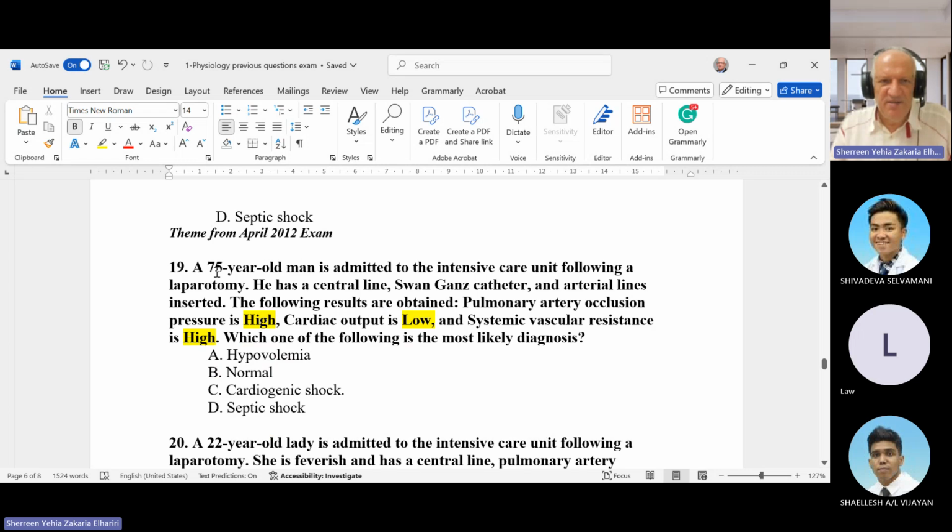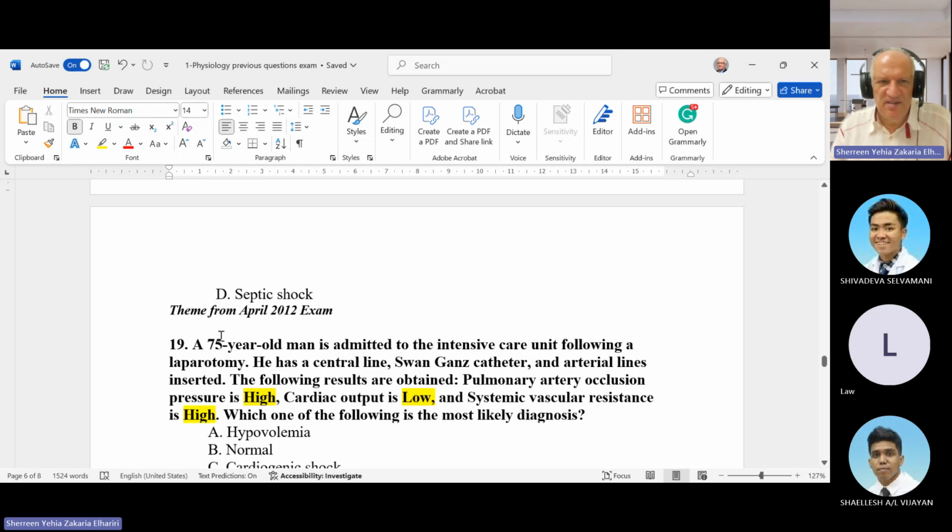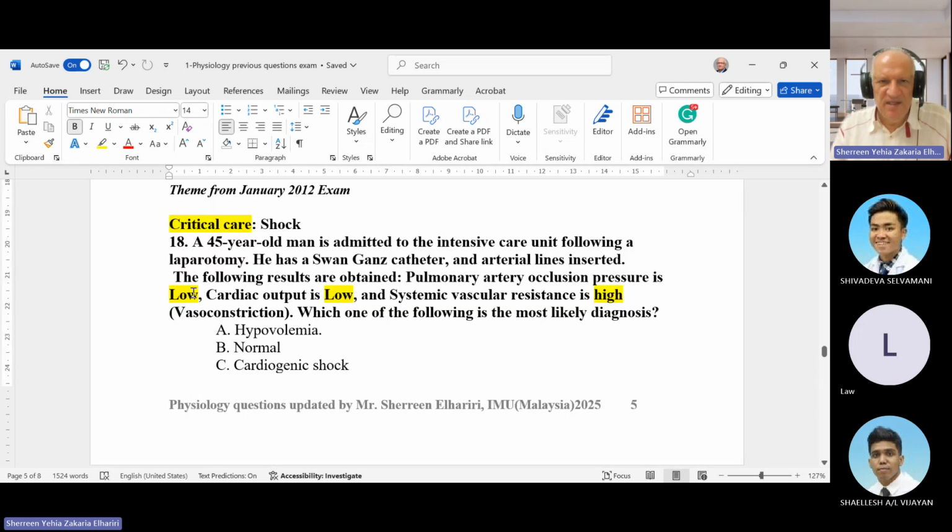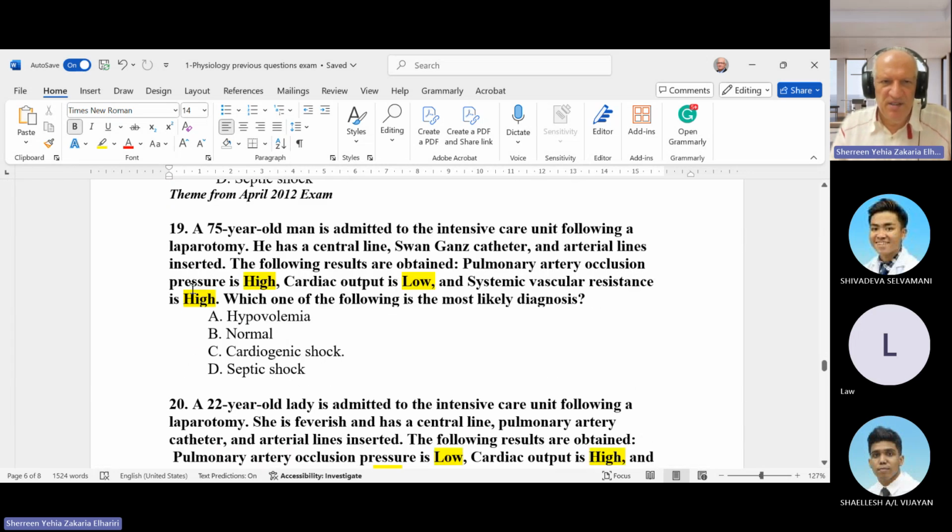The same scenario: a 75-year-old man admitted to intensive care following a laparotomy. He has a central line, Swan-Ganz catheter, and arterial line inserted. The following results: pulmonary artery occlusion pressure is high, cardiac output is low, systemic vascular resistance is high. So if we compare to the previous one, in hypovolemic shock the pulmonary artery occlusion pressure is low, here it becomes high.